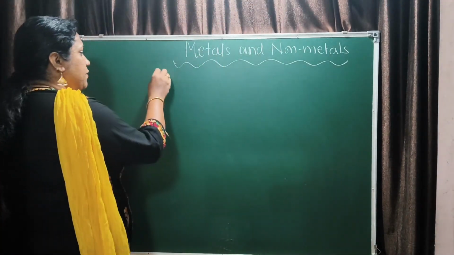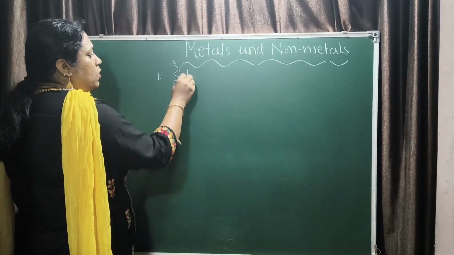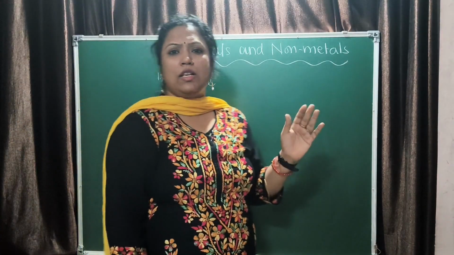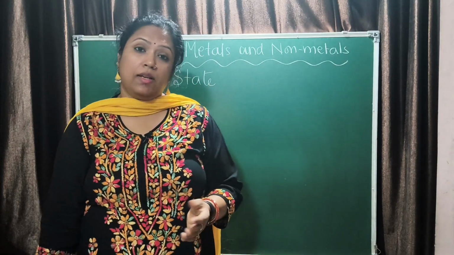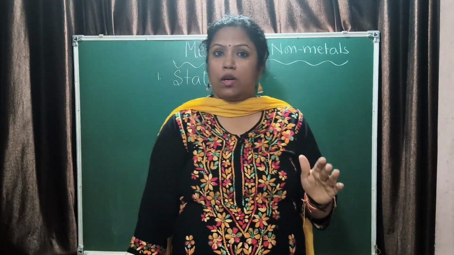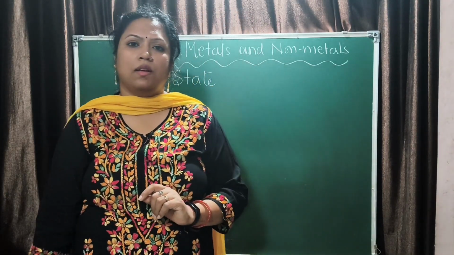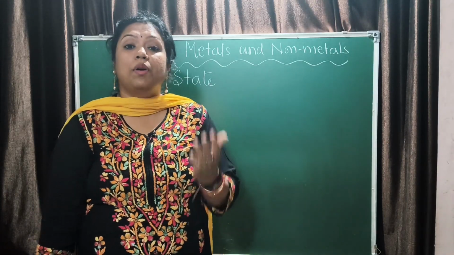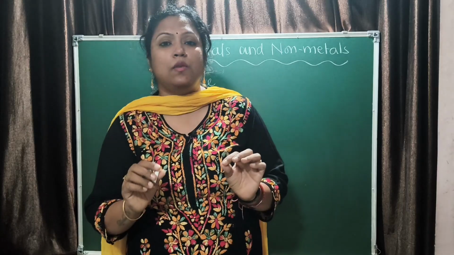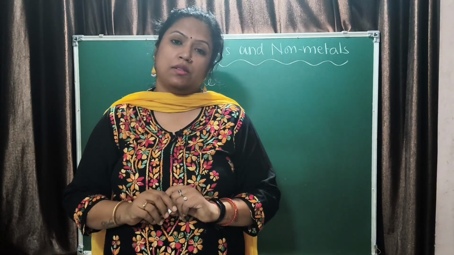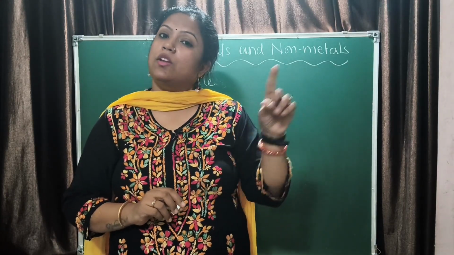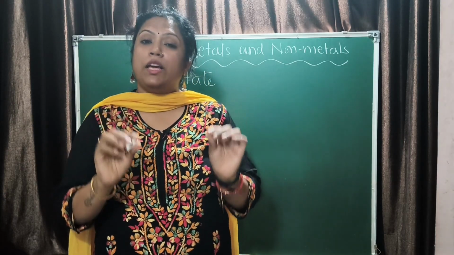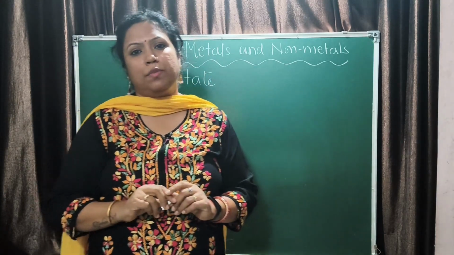The first physical property that we are going to talk about is the state. All the metals are basically solid in state, right? And non-metals are solid and gaseous in state. There is one exception in metals, that is mercury. Mercury is a metal which is liquid at room temperature, and there is an exception in non-metals, which is bromine. Bromine is a liquid non-metal at room temperature.